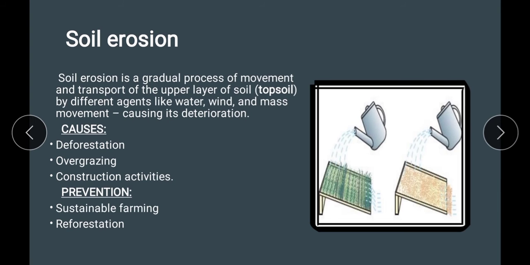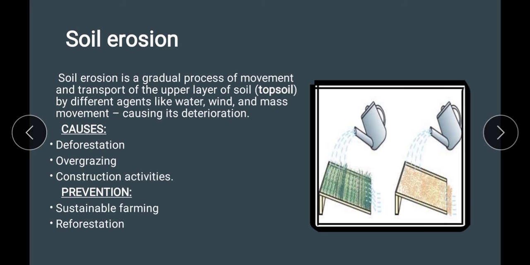Next is soil erosion. Soil erosion is a gradual process of movement and transport of the upper layer of soil, that is topsoil, by different agents like water, wind and mass movement. So when this topsoil is being removed, what happens, as it is the most fertile part of the soil, the quality of the soil gets reduced.